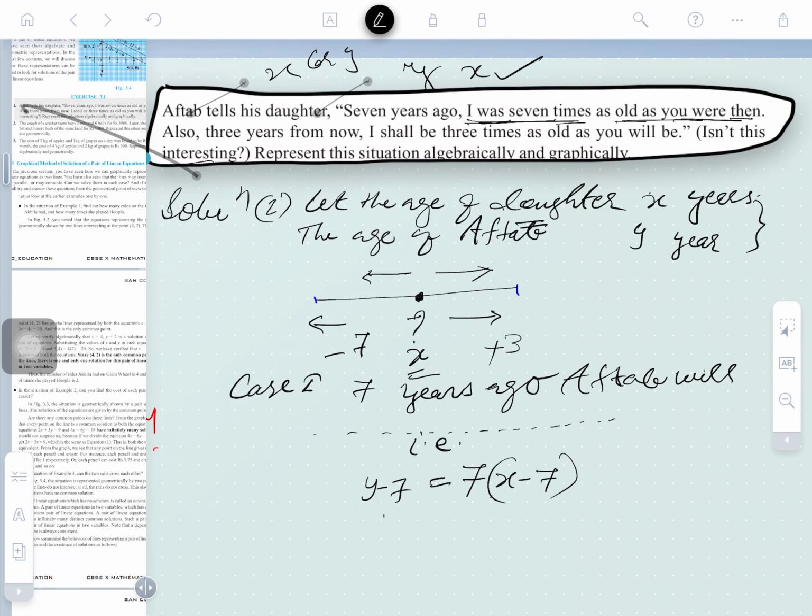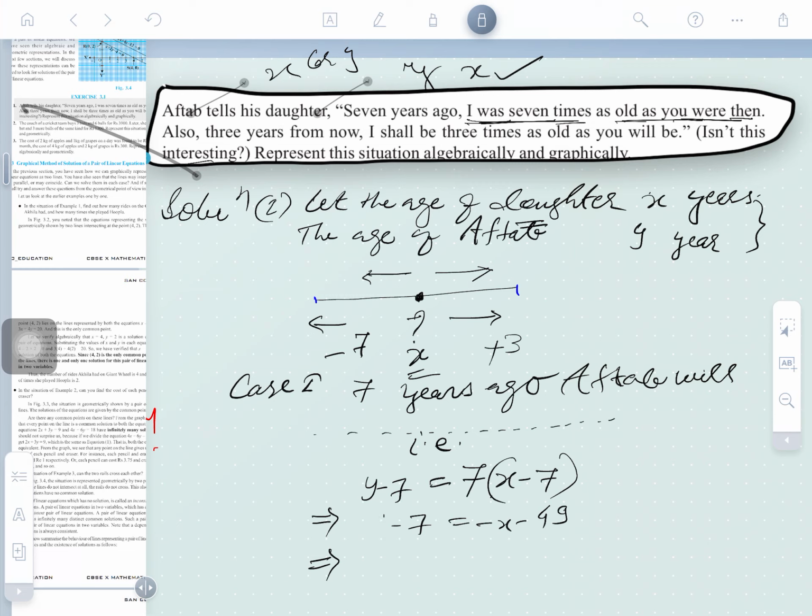Okay, this is the first case resolving, and further is to be taken y minus 7 is equal to 7x, and 7 7s are 49, and here is to be taken y minus 7. Okay, the next is x has to be transferred here.